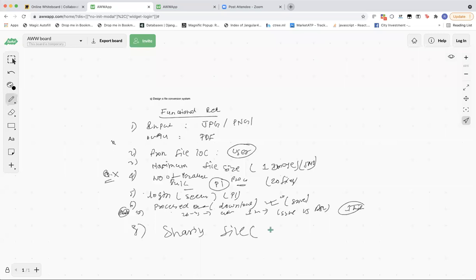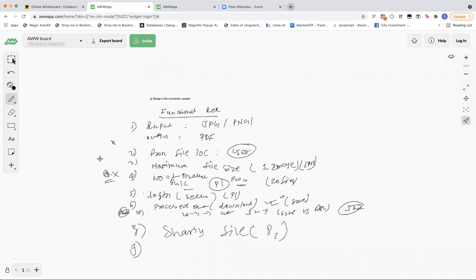I'll keep it as a P1 requirement, not a P0 requirement, because we will be seeing the design system for Dropbox, the Google Drive, so there we will see this design as well. The sharing functionality and other things can be covered from there. Okay. Any other requirement that you want to suggest or discuss?